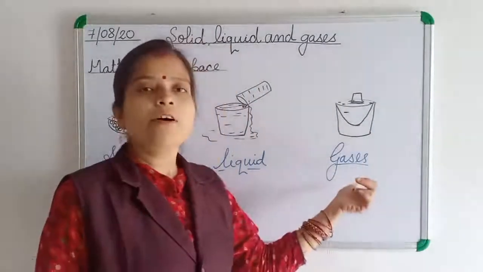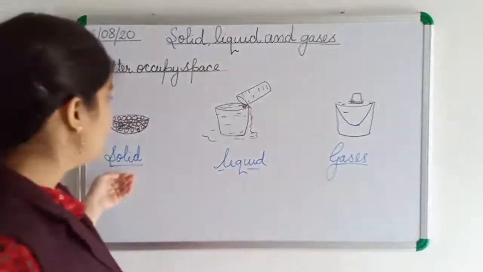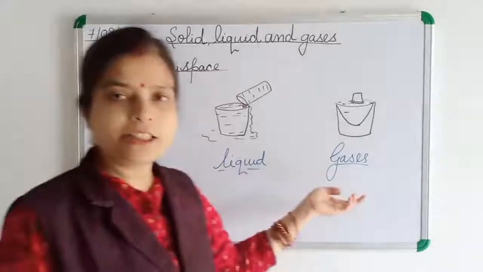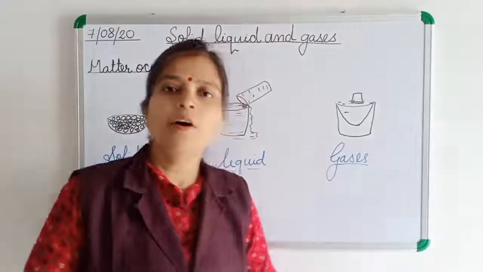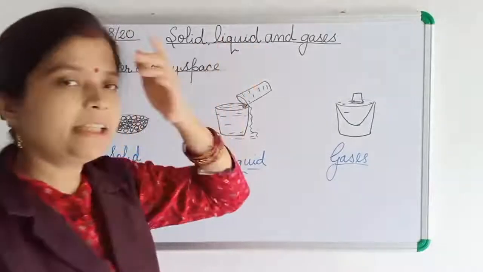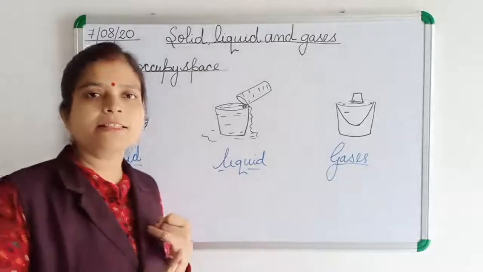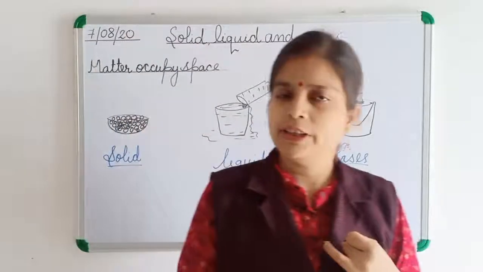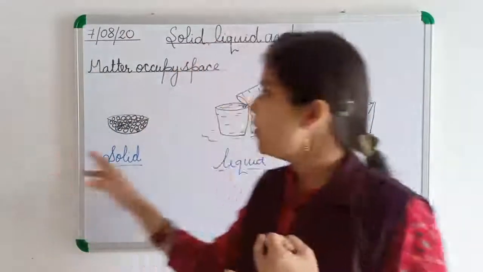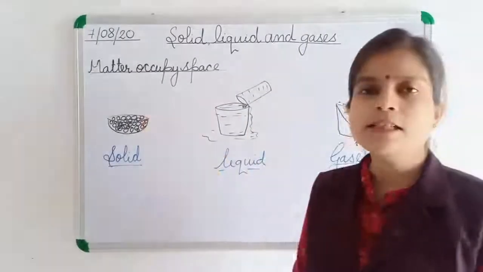So from this activity we can understand that gas also occupies space. So all matter, whether it is solid, liquid or gaseous form, all matter occupies space. So this is the similarity between solid, liquid and gas. What are the similarities? All have weight, and all matter occupies space.